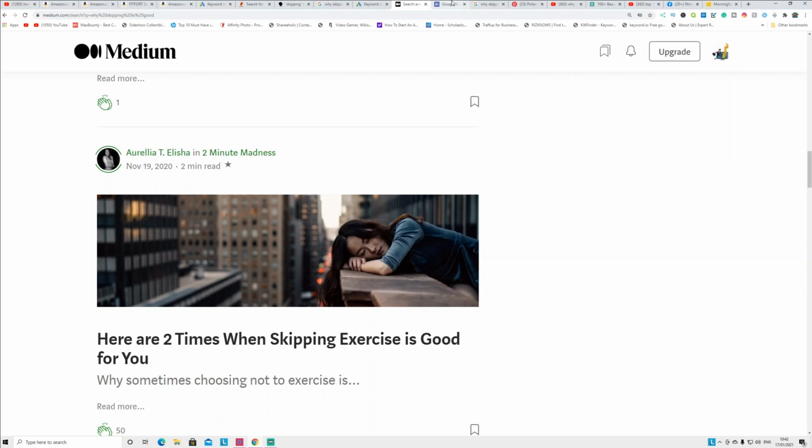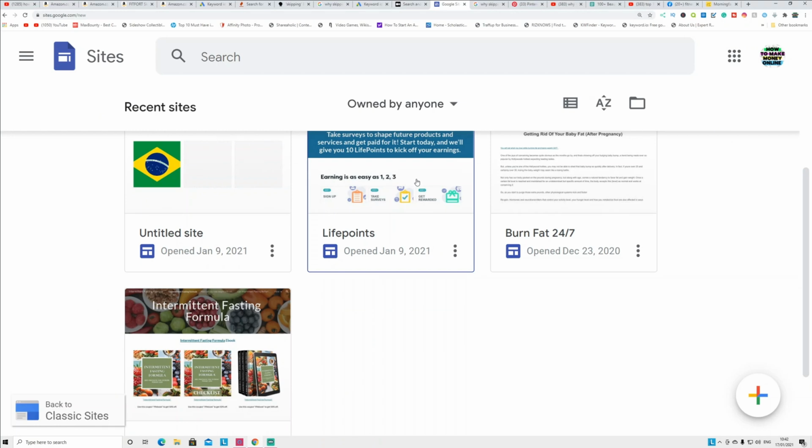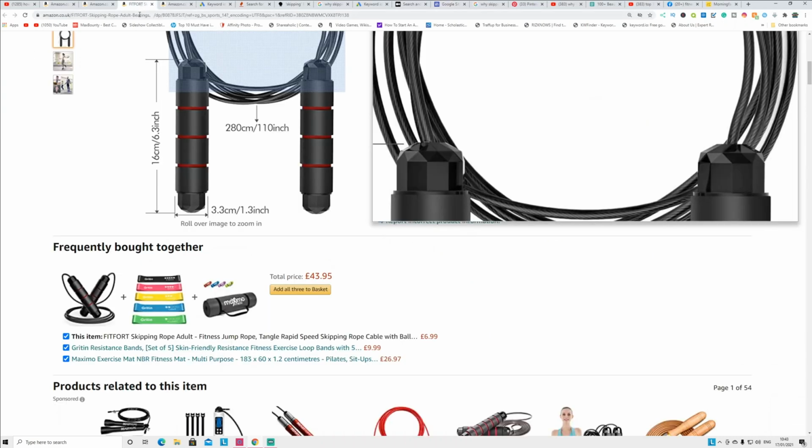The second thing, as I said, is to copy and paste the same articles into Google Sites. I'm going to show you why. There's a real reason. When your site starts to get indexed on Google, Google is trying to promote your site at the same time. Second, your Google Site becomes like your landing page. If you are promoting your content on a certain website and they are not allowing you to put your affiliate link, you can drive traffic to your Google Site. From that, you can drive traffic back to Amazon, guys.